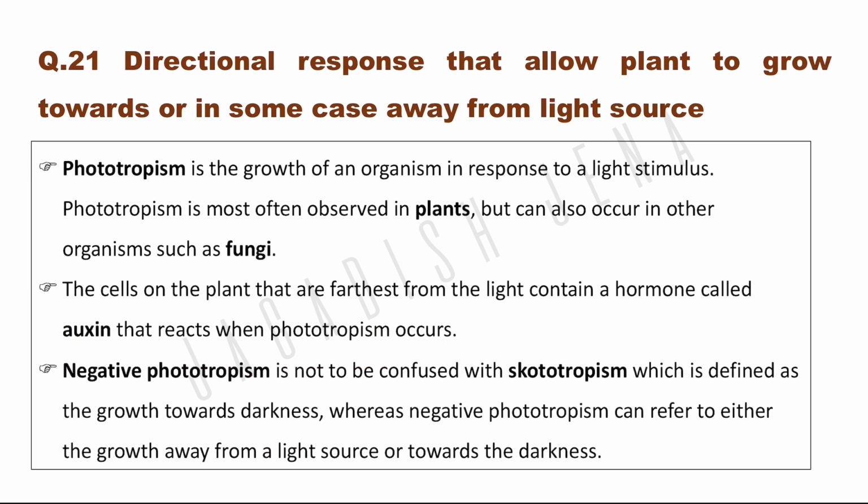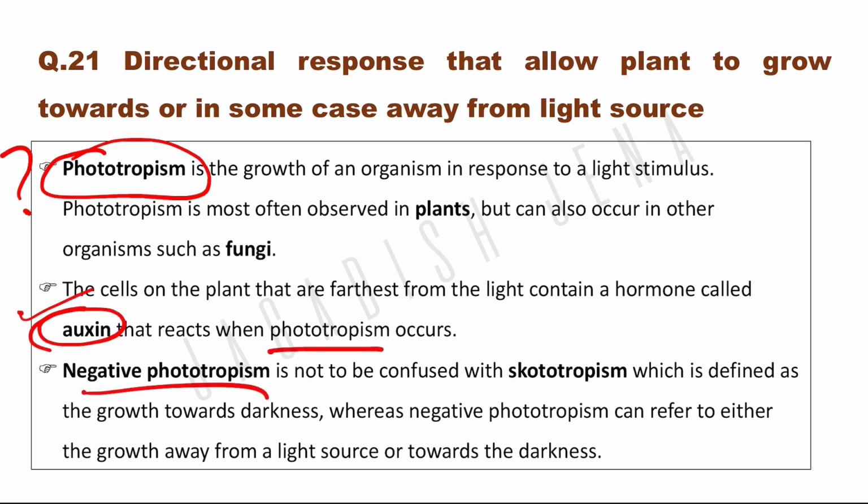Directional response that allows plants to grow towards or in some cases away from a light source is known as phototropism. What is phototropism? It is the growth of an organism in response to light stimulus. Phototropism is most often observed in plants, but it can also be observed in fungi. Which hormone is responsible for phototropism? That is auxin, and it reacts to phototropism.